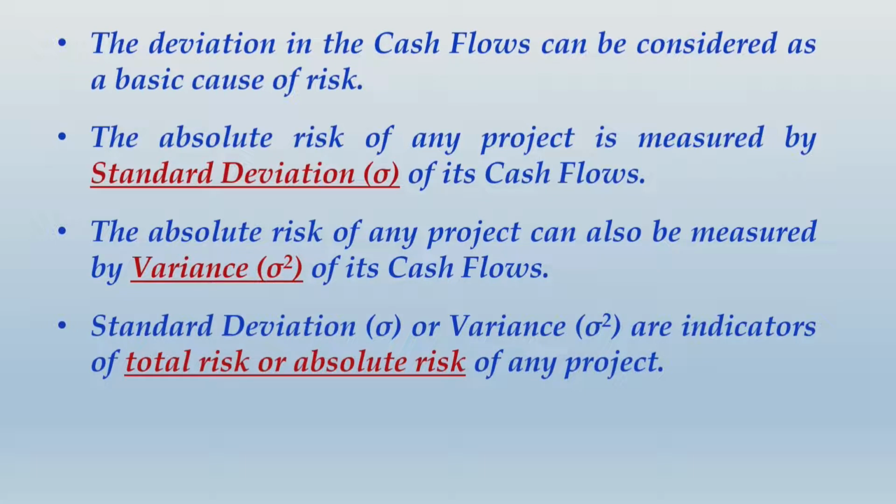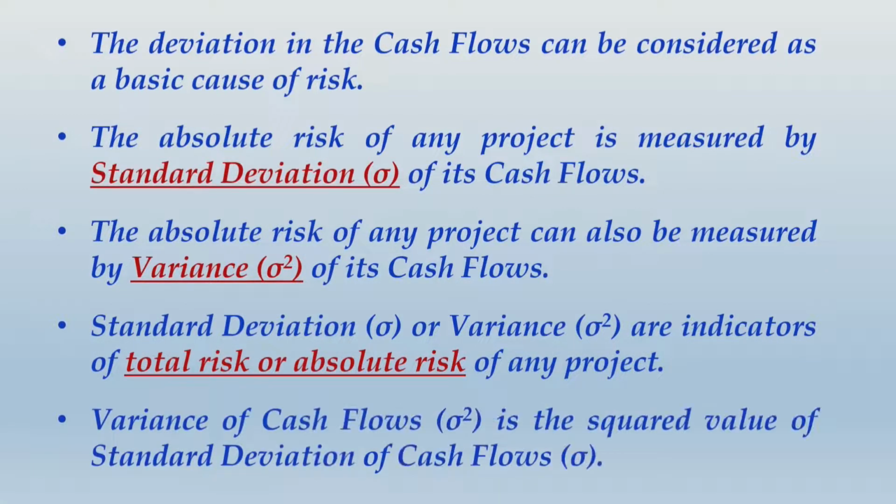Standard deviation, symbolized as sigma, or variance, that is sigma squared, are indicators of total risk or absolute risk of any project. Variance of cash flows, that is sigma squared, is the squared value of the standard deviation of cash flows, identified as sigma. Now the calculative part has been covered in the concept videos. Please refer to the same if you find a need to do so.